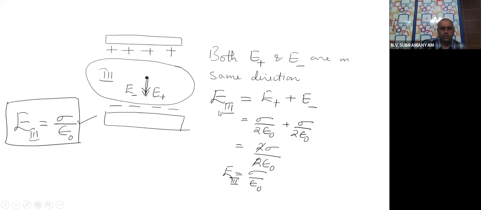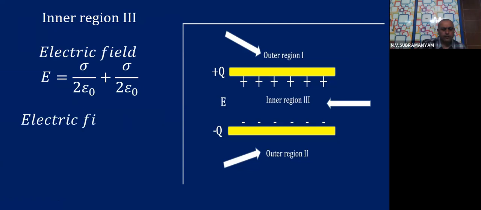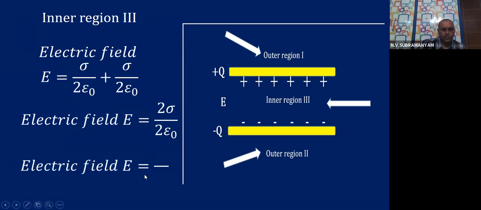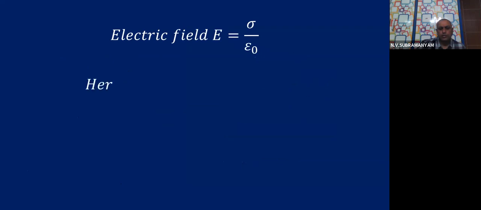Okay. So the electric field is equal to sigma by 2 epsilon 0 plus sigma by 2 epsilon 0, which is 2 sigma by 2 epsilon 0. That is sigma by epsilon 0. So I think the explanation is clear, children. Okay. Electric field is equal to sigma by epsilon 0.